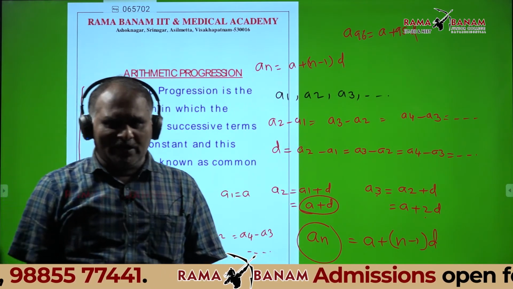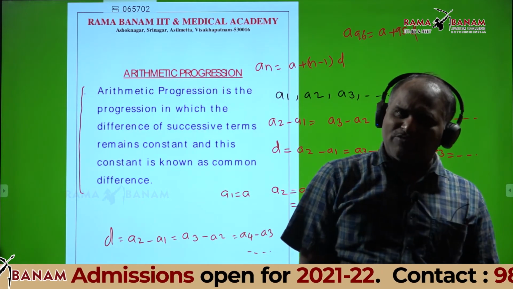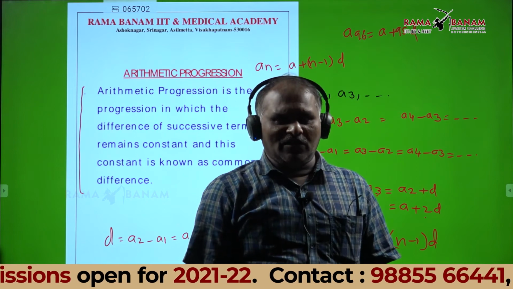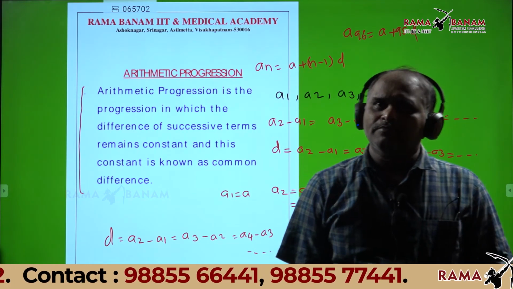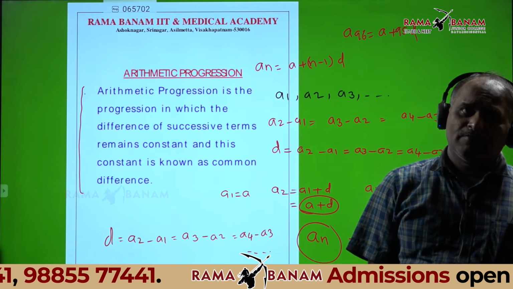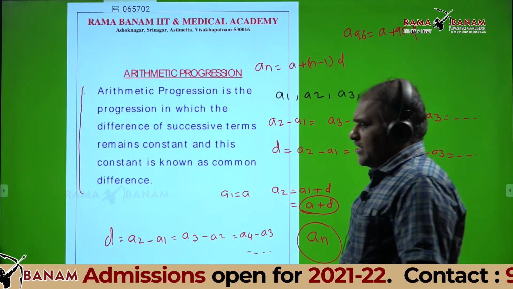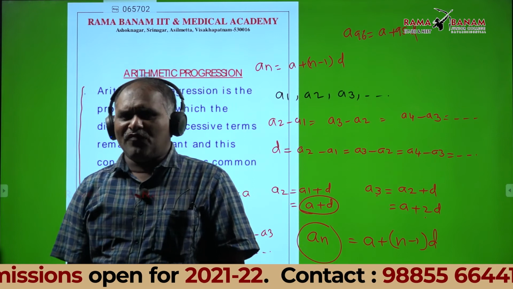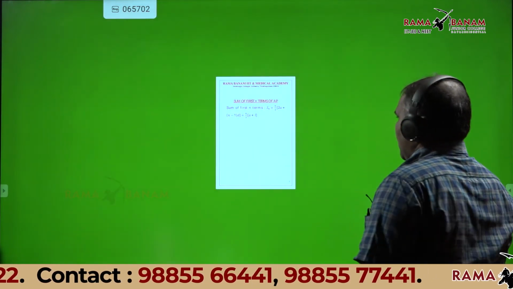Therefore, substituting 96 in place of n, 96 minus 1 is 95, so 95 into d. Do you understand? Yes, sir. Write down the next heading: sum of n terms.